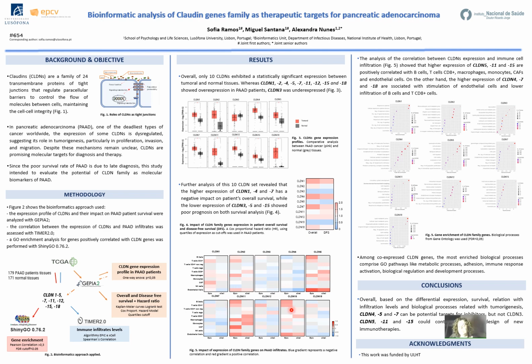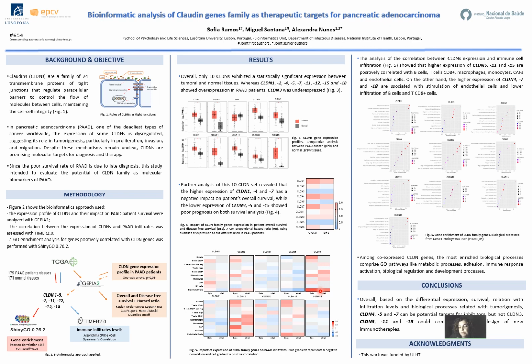The third analysis presents a set of heat maps that show the impact of expression of each claudin on PAD infiltration levels. Blue gradient represents a negative correlation between claudin and infiltrate, and red gradient a positive correlation. These analyses of the correlation between Claudin expression and immune cell infiltration show that the higher expression of Claudin 5, Claudin 11, and Claudin 15 is strongly positively correlated with B cells here on the top, T CD8 cells, macrophages, monocytes, CAFs, and endothelial cells.